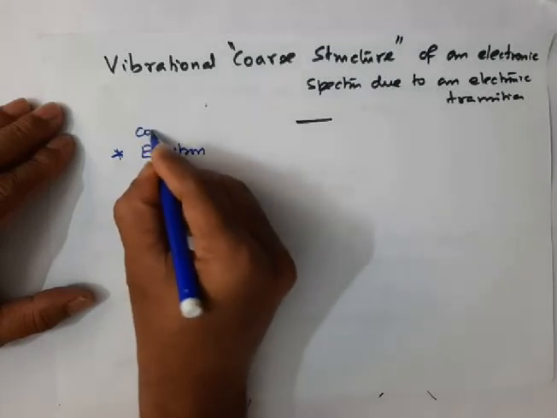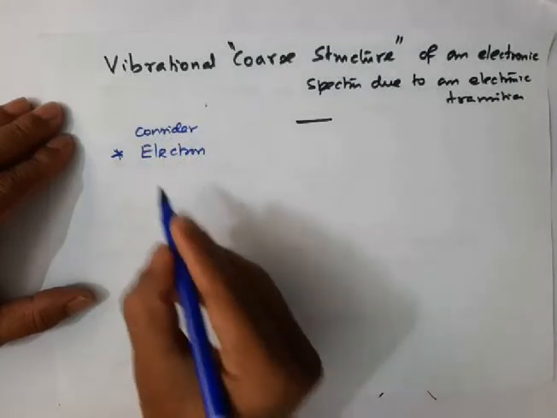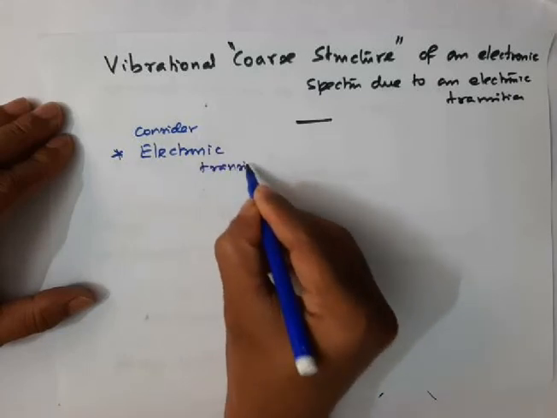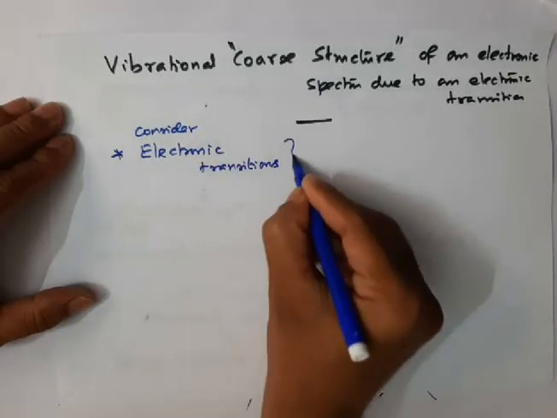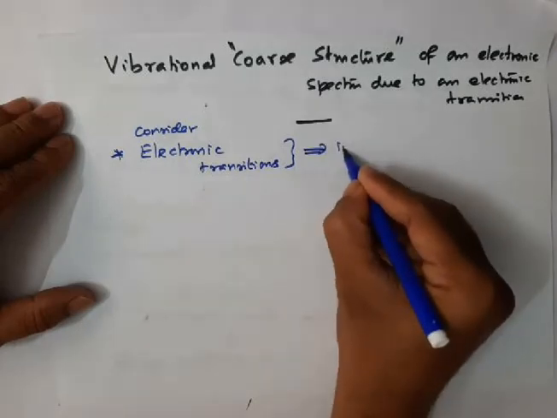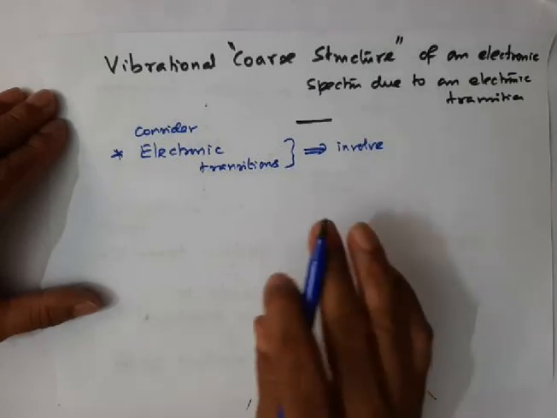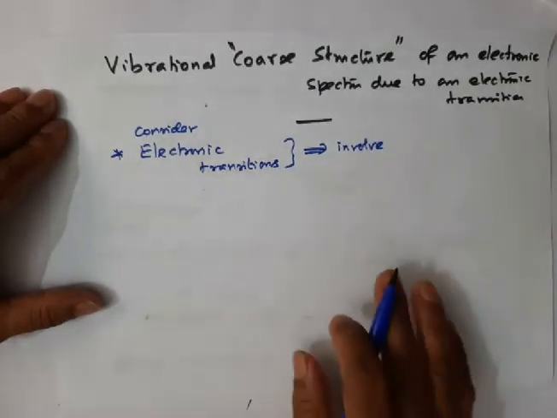So I am going to consider electronic transitions that involve no change in rotational states.